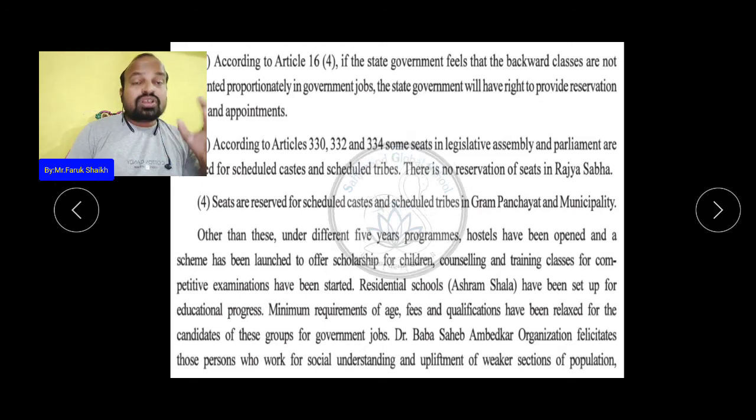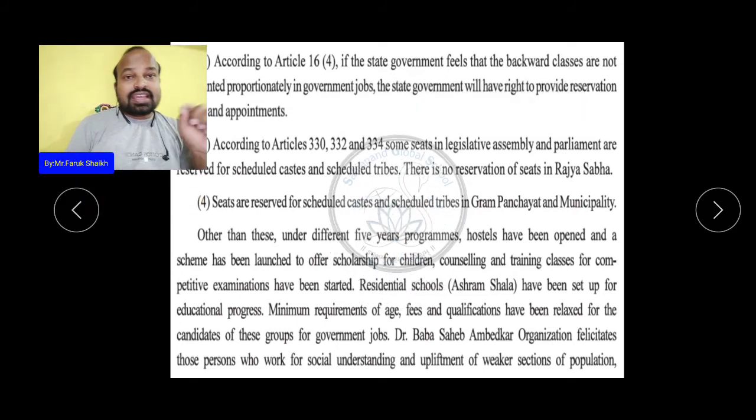For them there is also relaxation in age, in marks, in fees, in the percentage of qualification. If a general category student has 99% or 98%, they may not get admission.